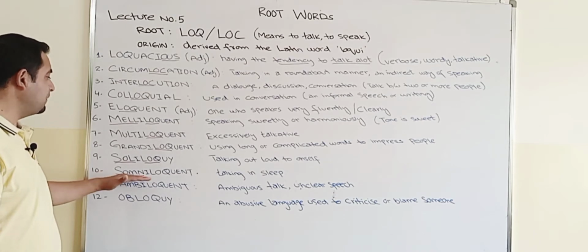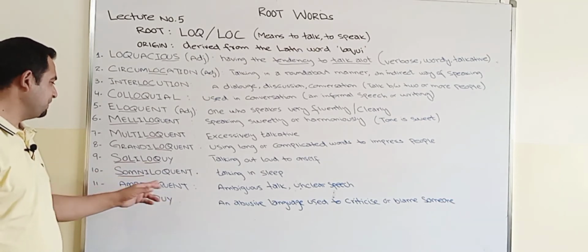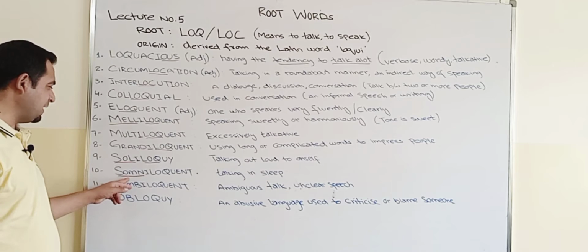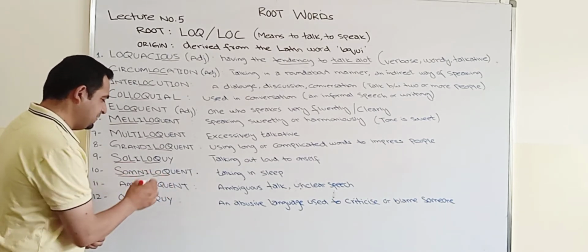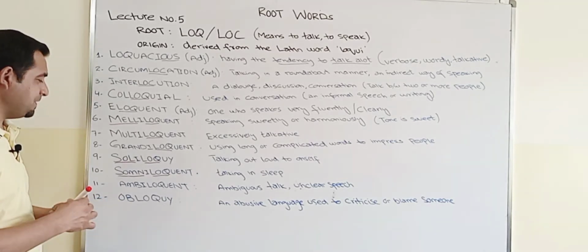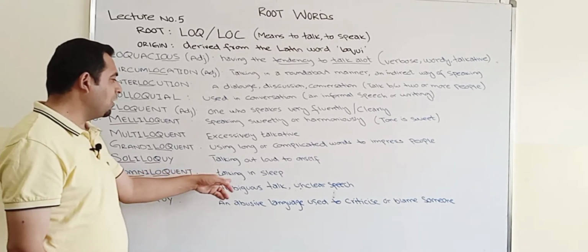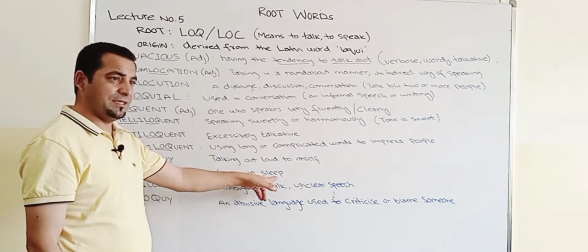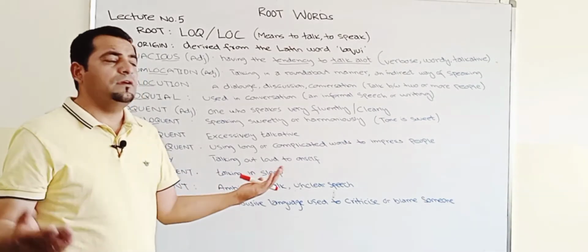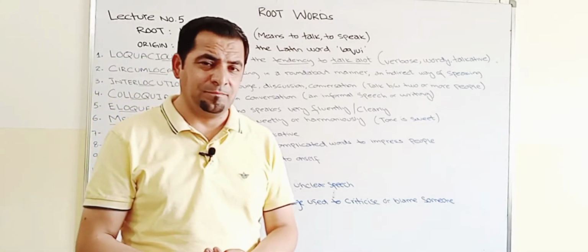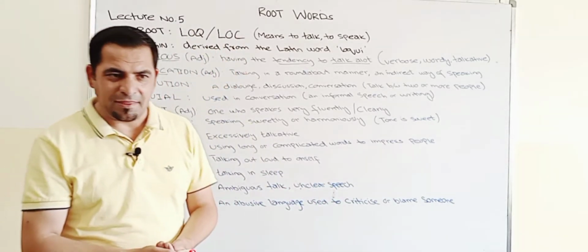So somniloquent means, if som is a root meaning sleep and loc means talk or speech, talking in sleep. Yes, some people have the habit that they talk when they are sleeping.